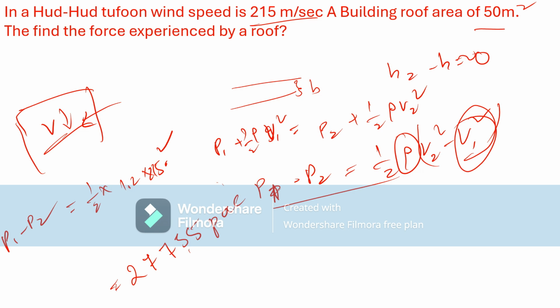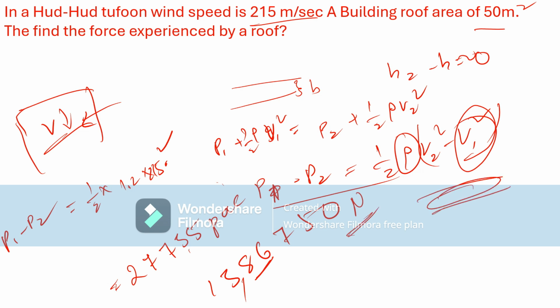If we want force, pressure into area, that is 50, that is 1386750, 13 lakhs 86 thousand newtons of force is developed on the roof, right?